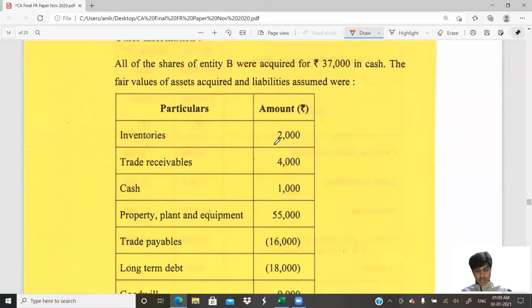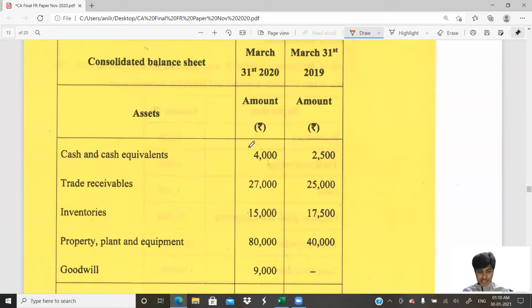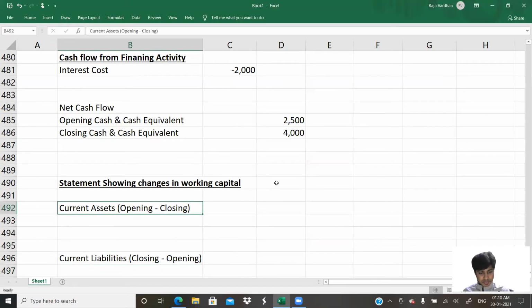Inventory is 2,000 rupees. Let us start from here and go ahead in an order. Cash is done. Now trade receivables. We'll start with trade receivables. Trade receivables is a current asset.